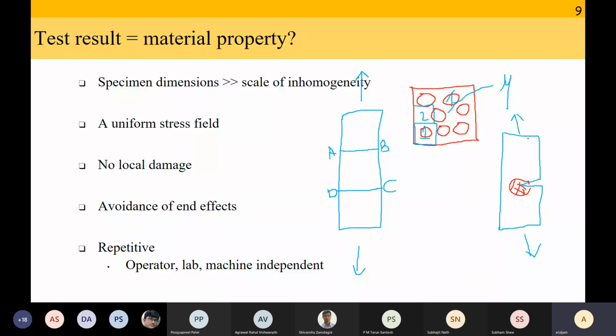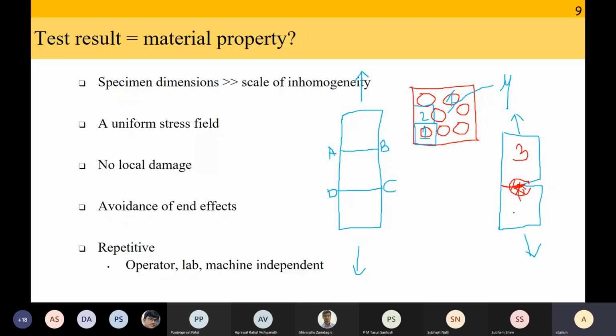So in this test that I have done here, let's call this test 3. The ultimate result that I get, is it material property or is it material property combined with the notch property? Combined with the notch properties. So if I do that test, I'm not getting the material property. So I should have a uniform stress field. The third is I should not have local damages. Meaning that, again, if there were cracks here in this region, this is not desirable. I don't want local damages.